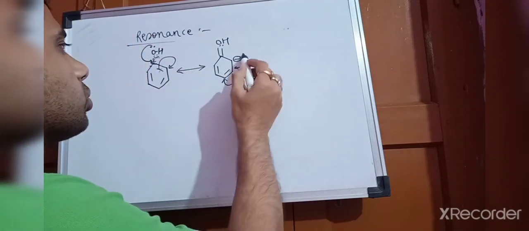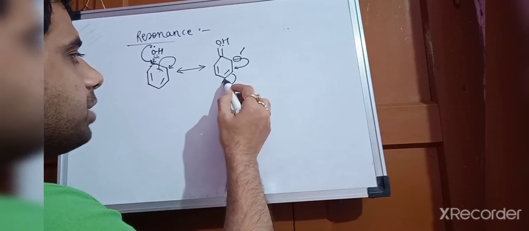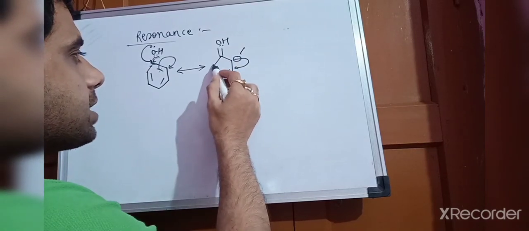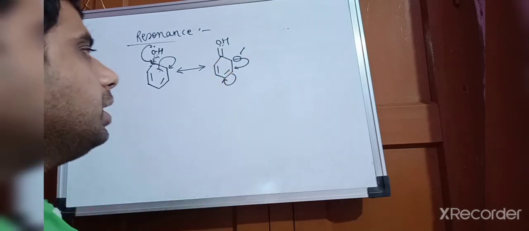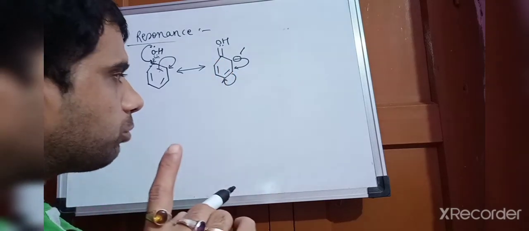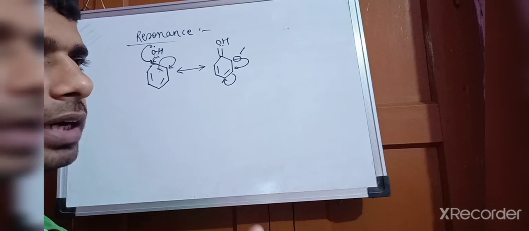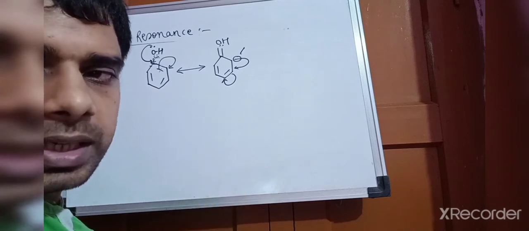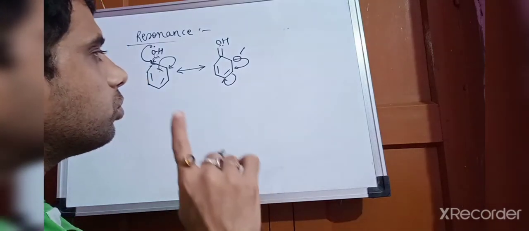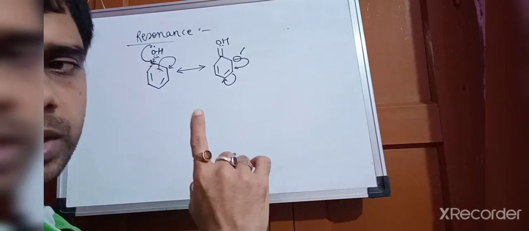So this one is ortho. Next time it will come at para, and next time it will go at meta. You have to see also this thing, that wherever you are taking the negative sign, you don't have to give the double bond.